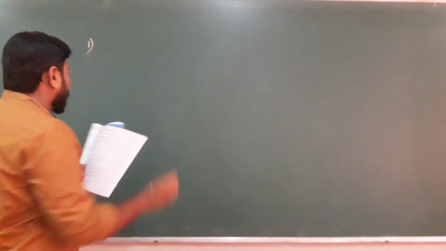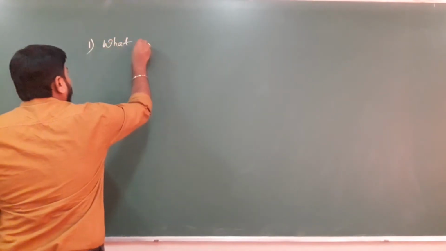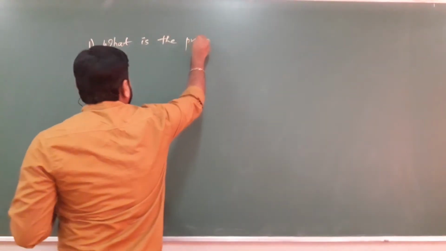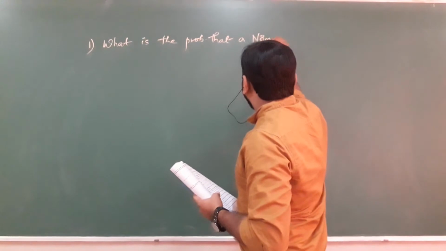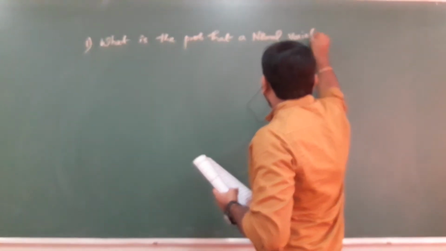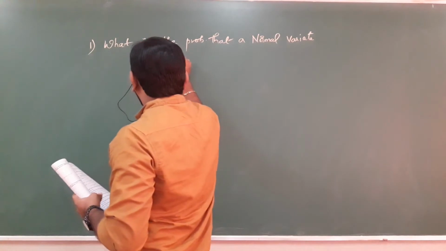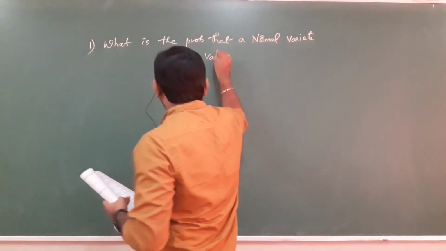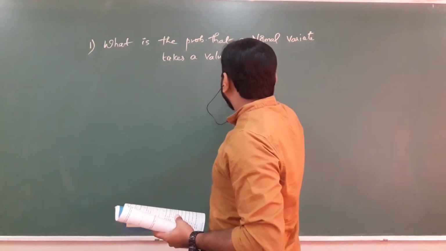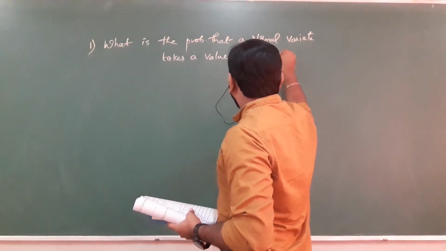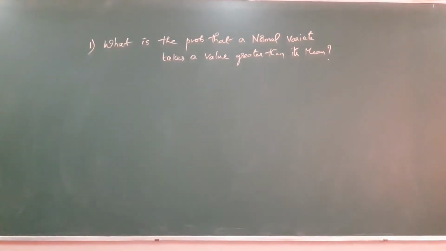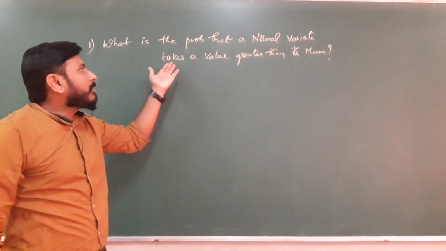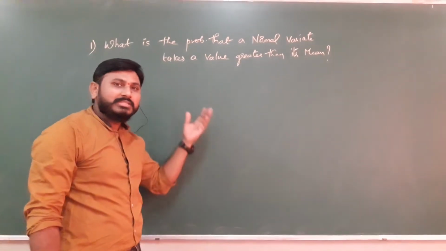Question number 1. What is the probability that a normal variate takes a value greater than its mean? So this is the question. What is the probability that a normal variate takes a value greater than its mean?